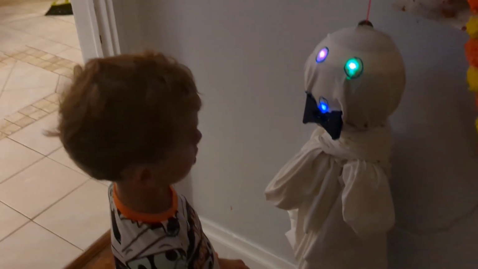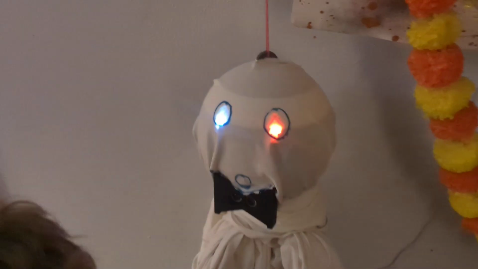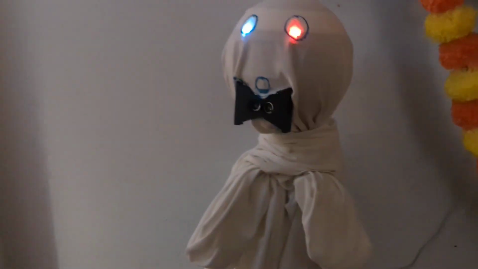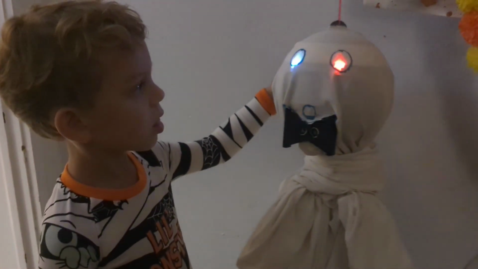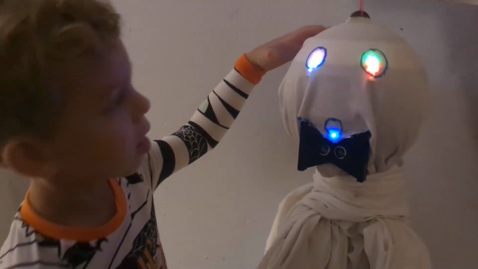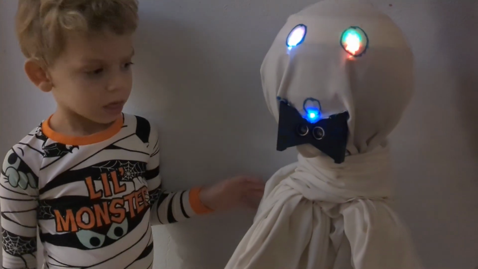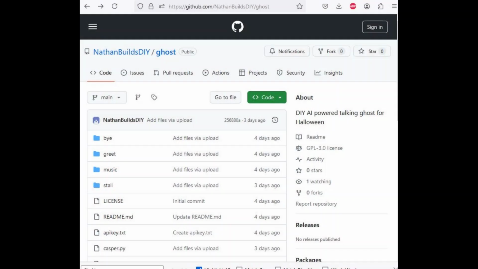Okay, now it's time for a code review. We're going to first see what gets installed, then we're going to look at the actual code that runs this thing, and then last, I mentioned that there's a lot of alternatives for all of these parts of the program, and this is maybe the most valuable part for the engineers out there. You want to run different versions of text-to-speech, speech-to-text, or maybe Ollama for a local language model. This is where we'll get into doing that, and you can actually drop the code right into the casper.py and replace the code that I was using for each section if you want to do things that way.